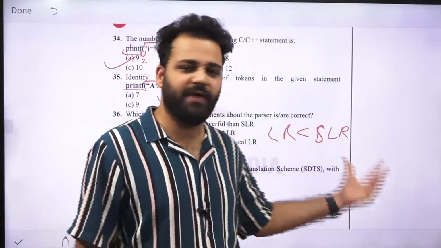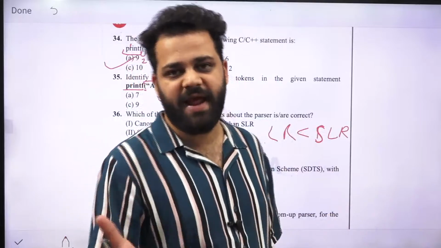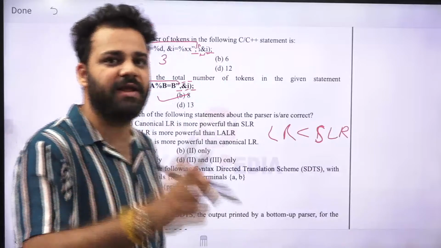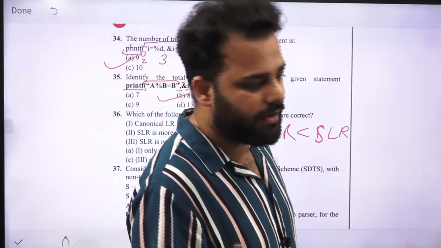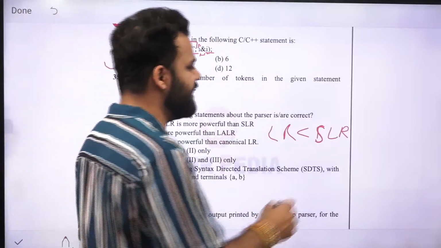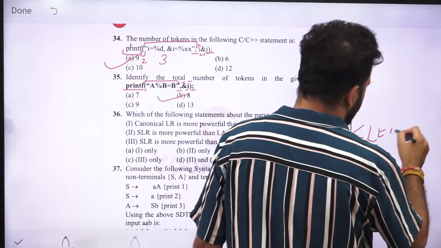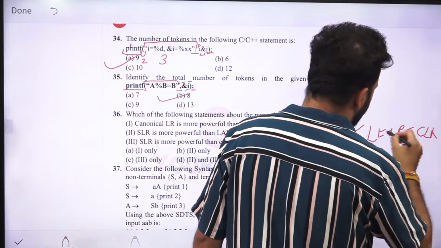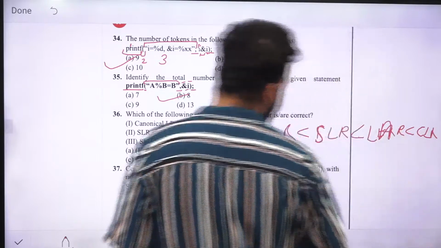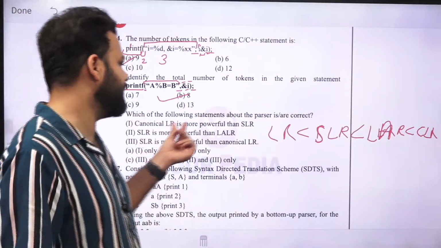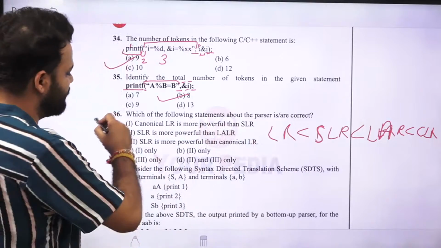So when you only fill in the follow, the blank entries will be more in SLR, and the more the blank entries, the faster it will give the answer than LR0. So SLR is more powerful than LR0, then LALR is more powerful, and then CLR is most powerful.